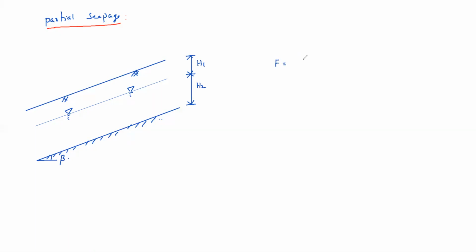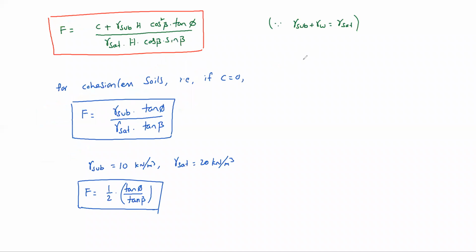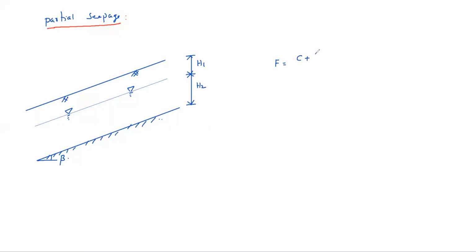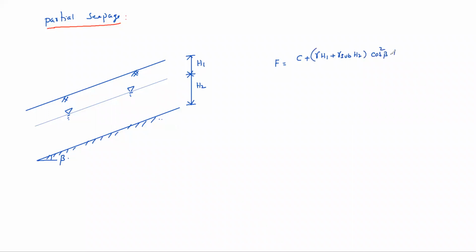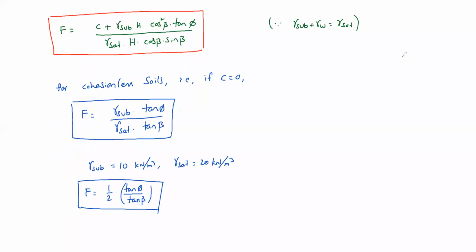F equal to, based on previous cases, I can write C plus upper part gamma H1, lower part gamma sub H2, into cos square beta tan phi as usual, whole divided by, here in the denominator gamma sat H is there.